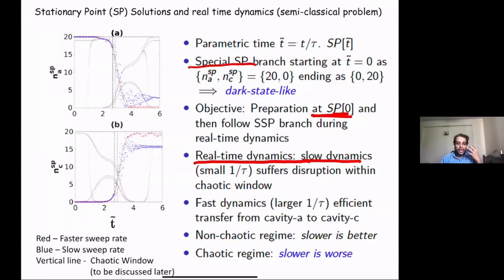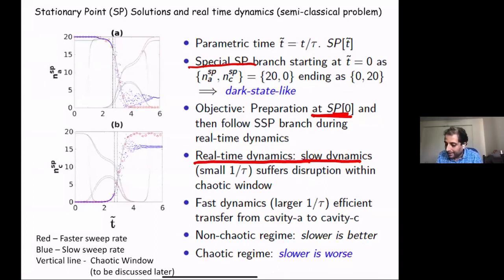Notice that it cannot be too slow, because this is a very complicated system and it has these vertical lines here, which I will explain later. These vertical lines are regions where the system is chaotic. So the logic is, if you go too slow, then you will start hitting chaotic zones, and that is bad. But at the same time, I cannot go too fast, because then I will not be adiabatically following the system. So there is an optimal way to sweep the system.